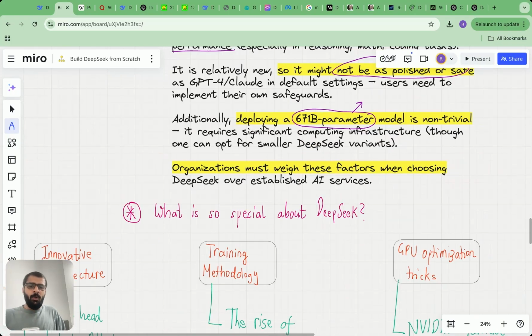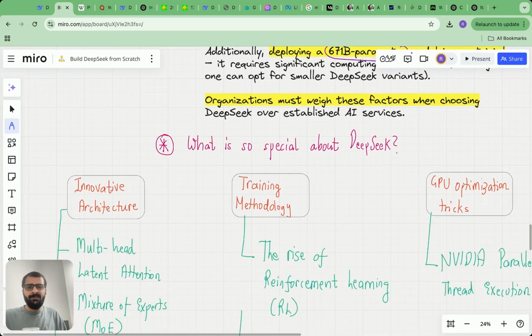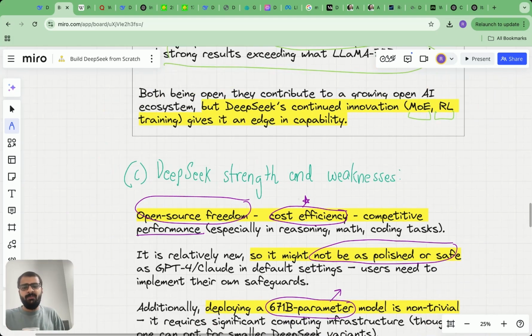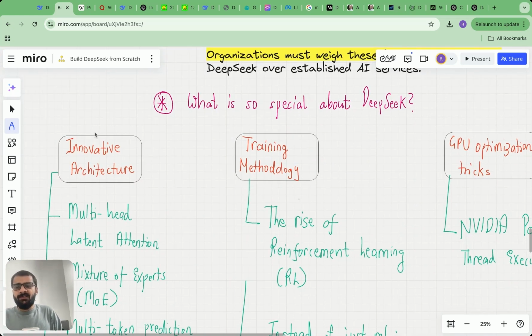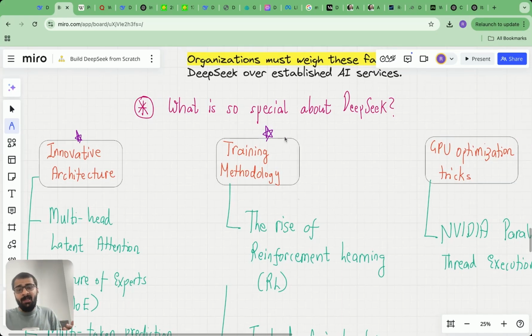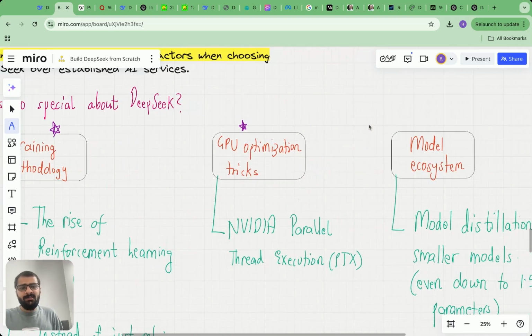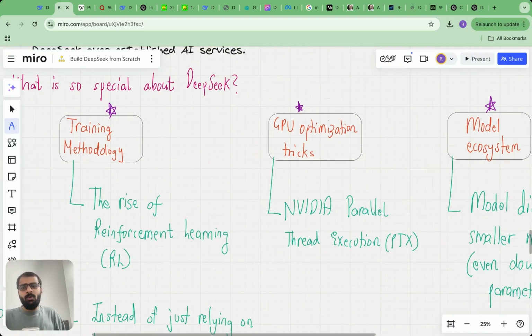Now let's come to the main point, which is the next section of this lecture. What is so special about DeepSeek? How is it able to literally charge people so little? How does it achieve so much cost efficiency and still be competitive in performance with GPT-4o? So I believe there are four major things which we need to talk about here. The first is that DeepSeek has an innovative architecture. Second is that the training methodology is very creative and innovative. Third is that they have implemented several GPU optimization tricks. And fourth is that they have a model ecosystem which favors distillation, etc. We'll see about all four of these.